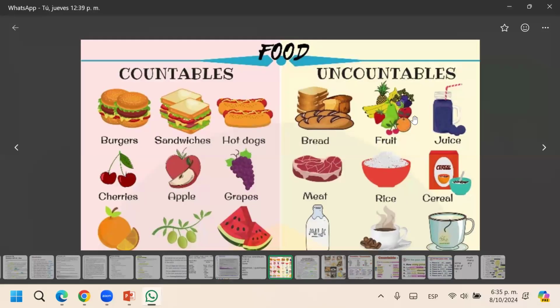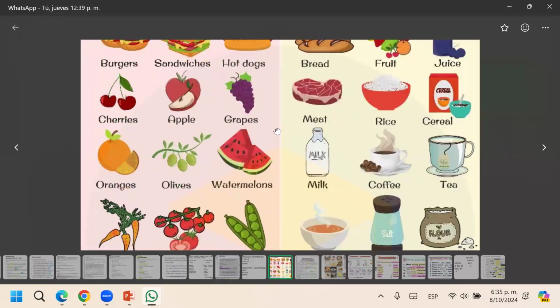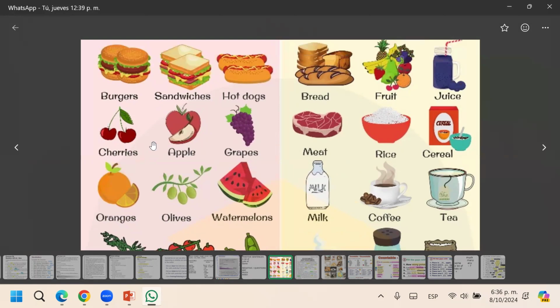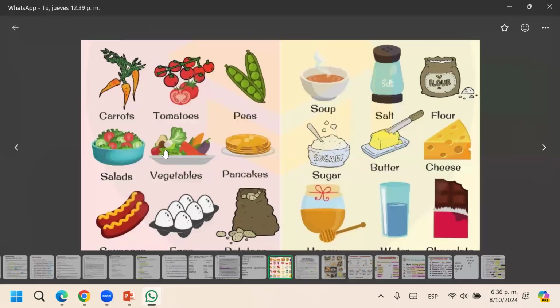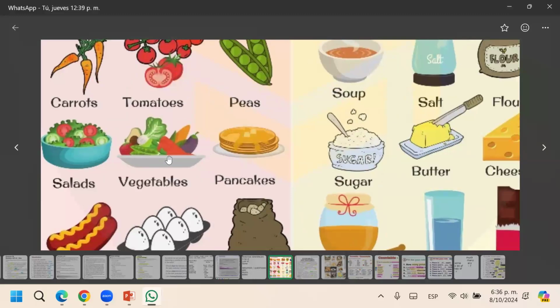Or the fruit. The word fruit is uncountable. La palabra fruta, fruit, is uncountable. But the fruit, like cherries, eso no quiere decir que las frutas sean uncountable, ¿no? Oranges, apple, watermelon, cherries, you can count them. The word vegetables, la palabra vegetables is countable. 3 vegetables, 4 vegetables, 5 vegetables. Pero eso no quiere decir que todos los vegetables son countable. Okay.